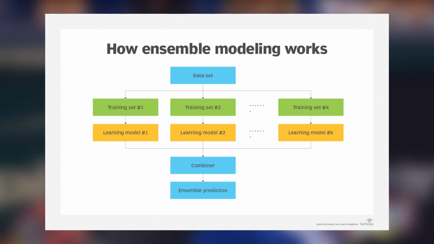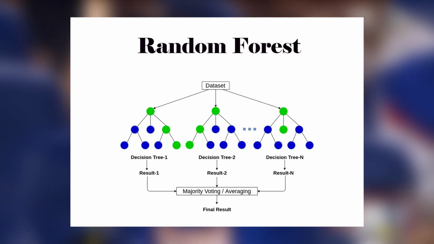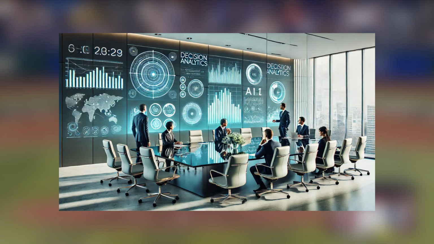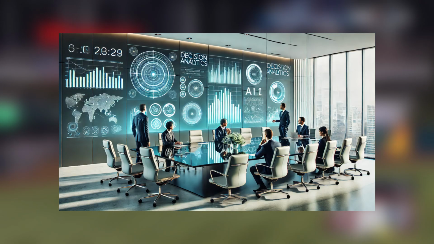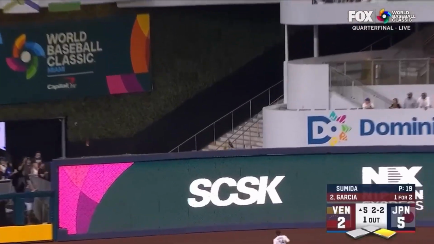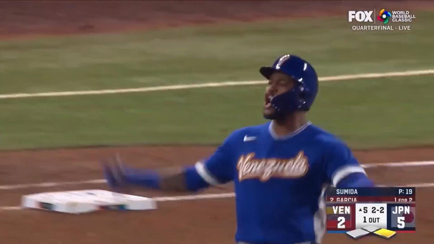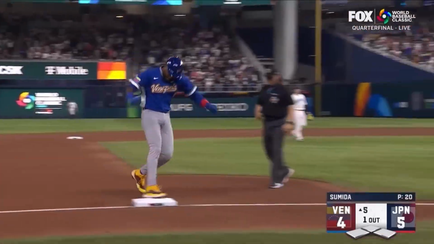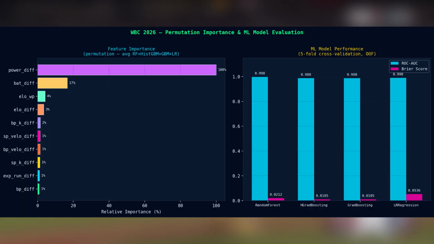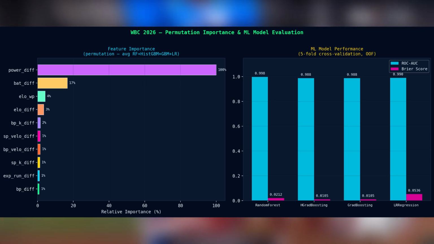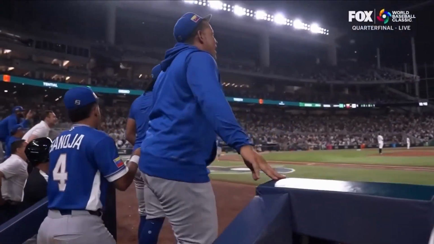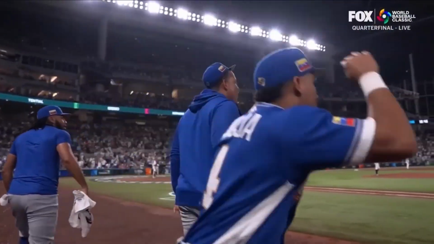What we didn't say is that we built an ensemble model: a random forest and a gradient boosting. In other words, we created a boardroom of AI experts that argue over every pitch until they find the true deserving winner. And the model found one thing that humans always miss: the team power differential. It's the secret sauce that separates the winners from the hype. The quarterfinals just started. The simulations are done. The math is in. Let's see who actually survives.